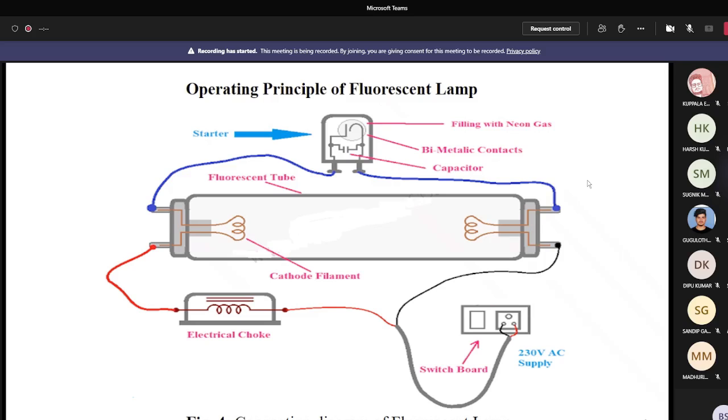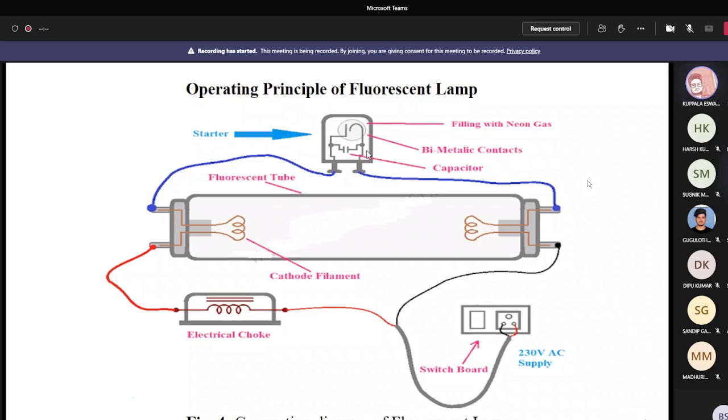Listen to me. High voltage is required across the electrodes at the starting condition. It is near about 1000 volt, but here it is 230 volt. So how do you get 1000 volt? That is the question. Can anybody give the answer? Using a capacitor? Not a resistor. Using mutual induction, sir.